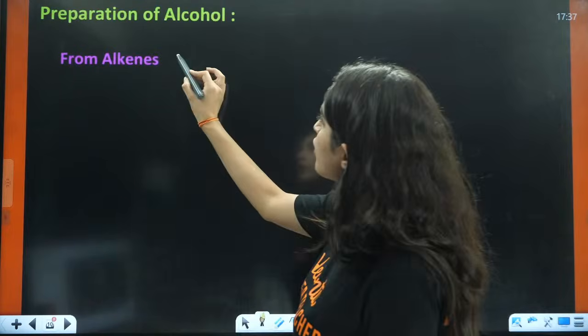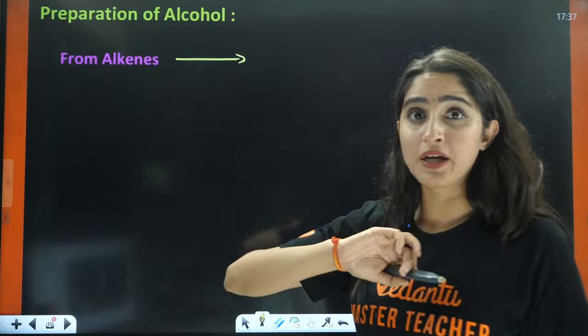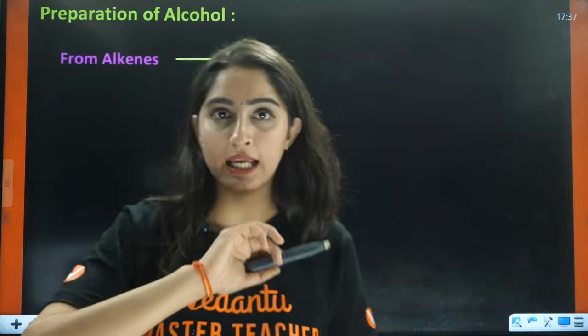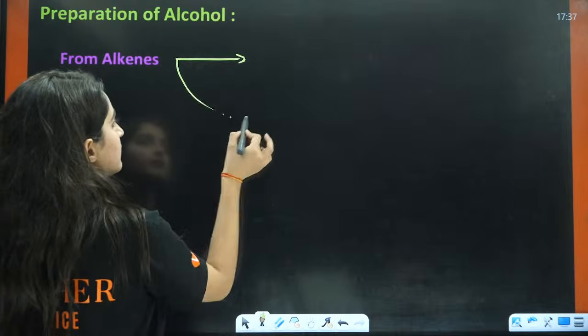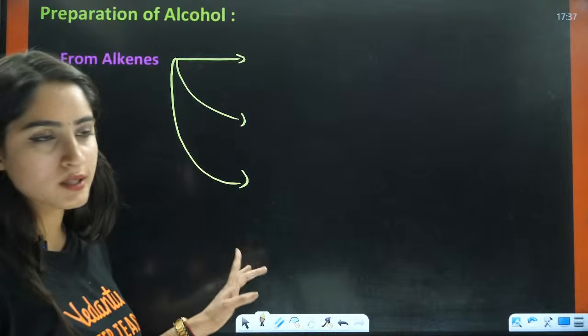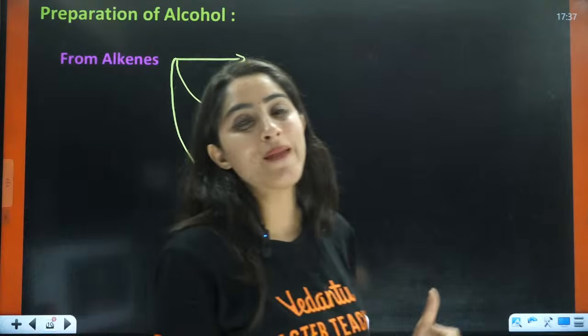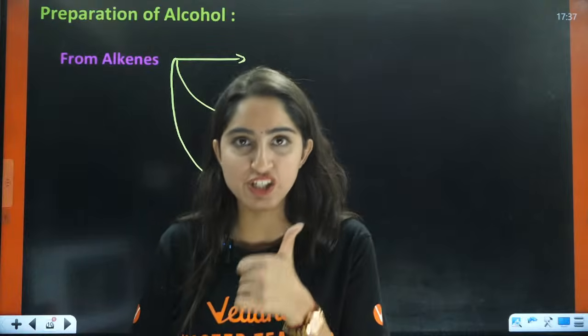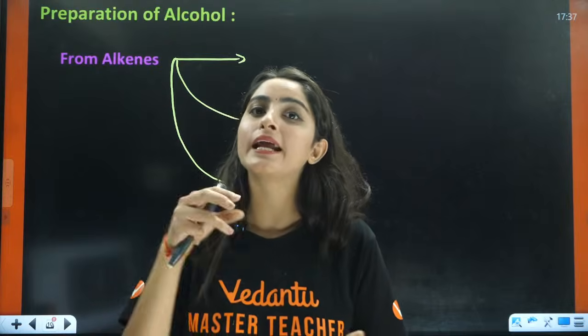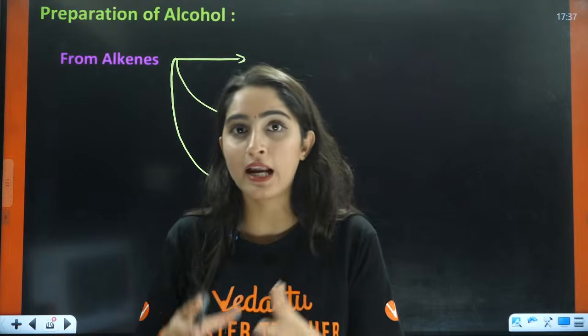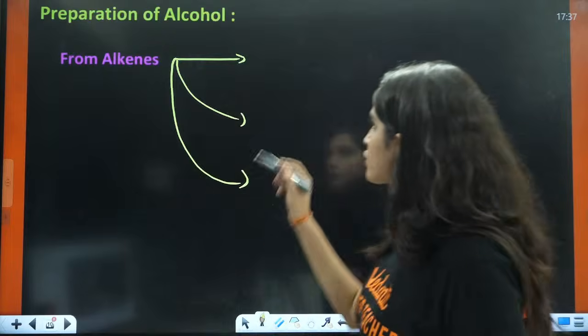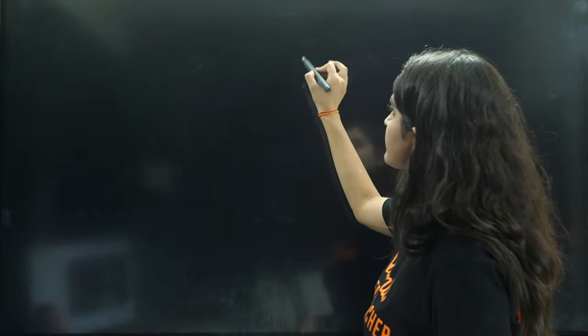So if you talk about the preparation of alcohols from alkenes, basically you have three methods here. What are these three methods? First is acid catalyzed hydration. You're adding water in the presence of a strong acid like H2SO4. So that is your acid catalyzed.